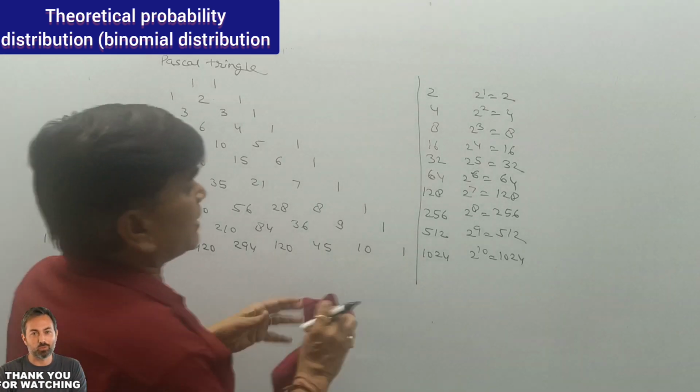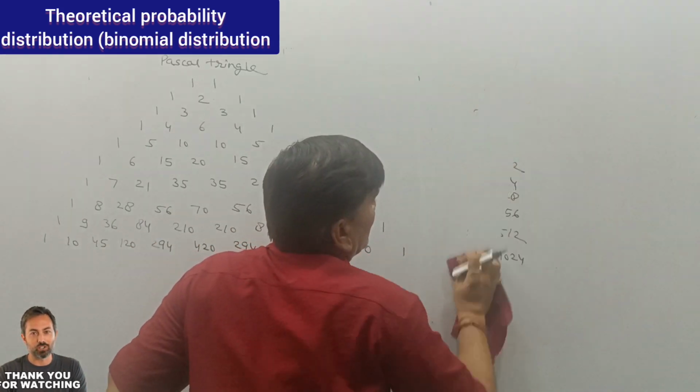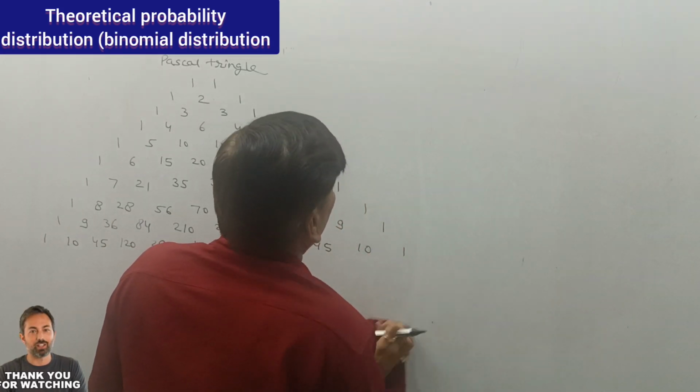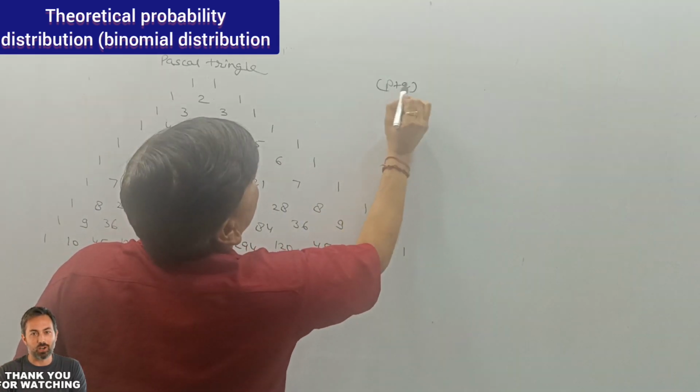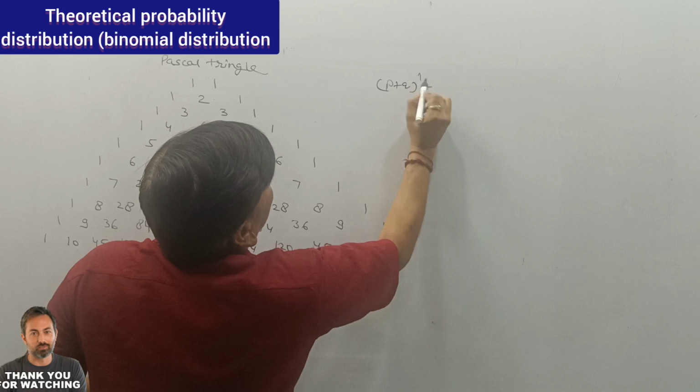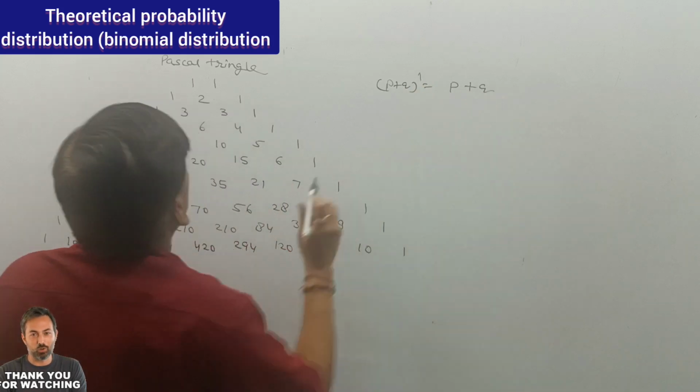Suppose we are to calculate here using the Pascal triangle. If P plus Q raised to power 1 is there, then that will be P plus Q.